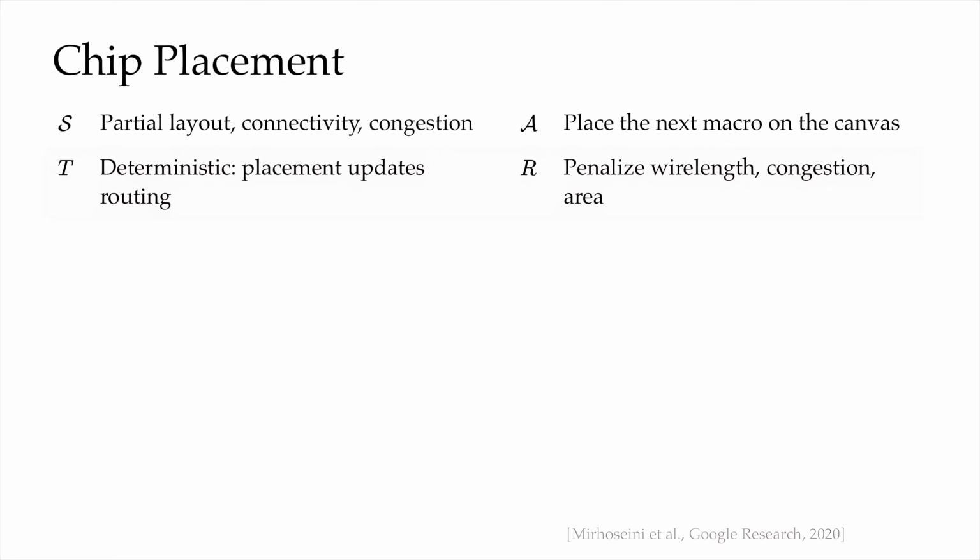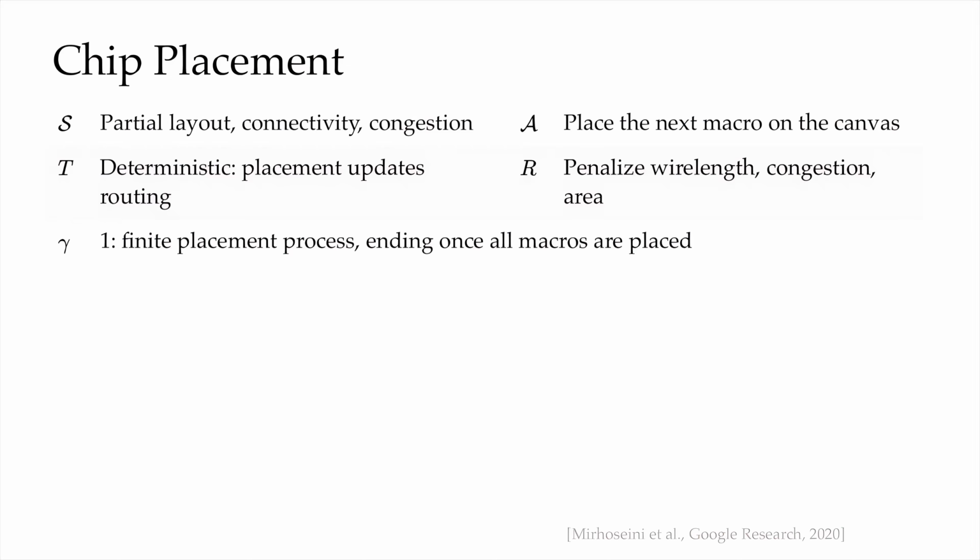The routing constraints update for everything that follows. The reward penalizes wire length, congestion, and area. We want components close to each other when they need to communicate, but not so close that they create bottlenecks. Gamma is 1 again. It's the same logic as AlphaGo, because the process terminates once every component is placed, so there's nothing further to discount.